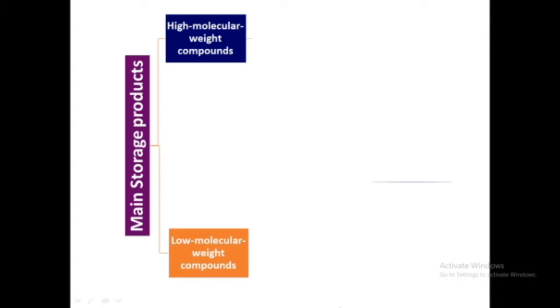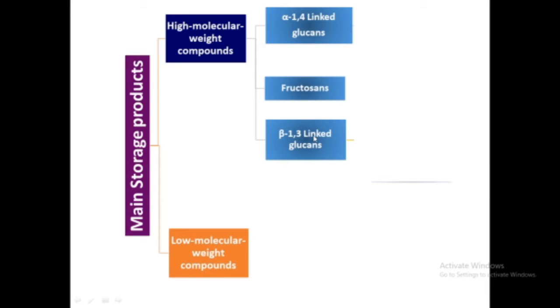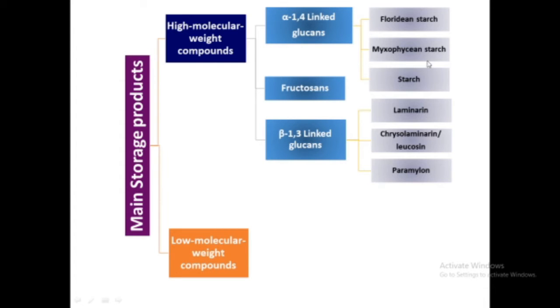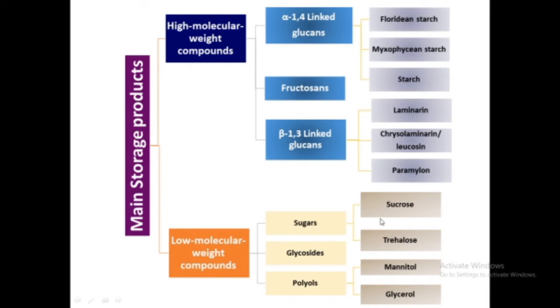Broadly, reserve food in algae can be grouped in two categories: high molecular weight compounds and low molecular weight compounds. High molecular weight compounds are generally alpha 1,4 or alpha 1,3 linked glucans, which can be further subdivided into various forms of starch, laminarin, and many more. On the other hand, low molecular weight compounds are generally mono or disaccharides or their derivatives.